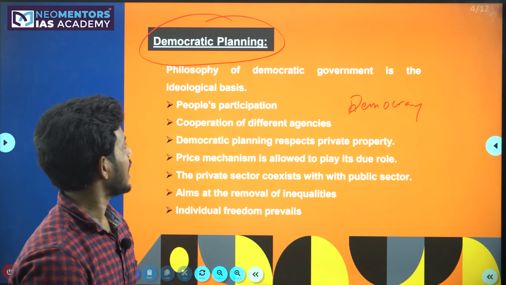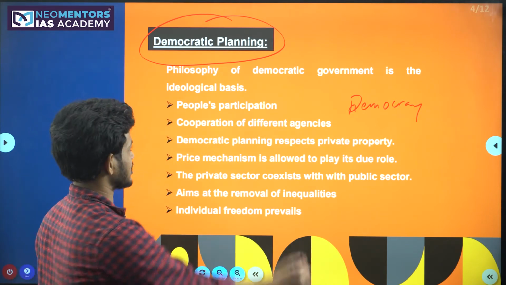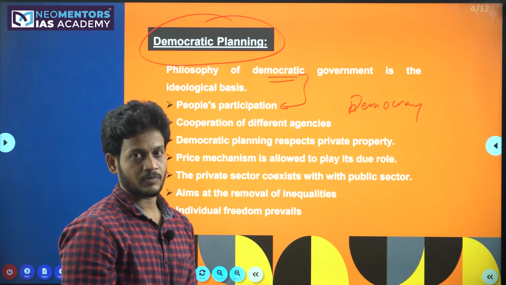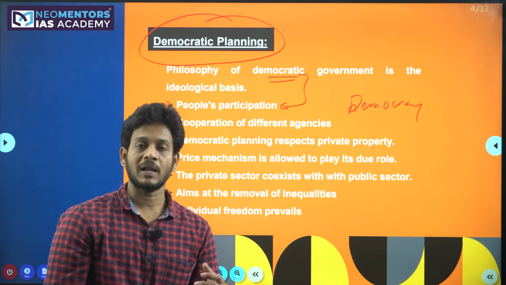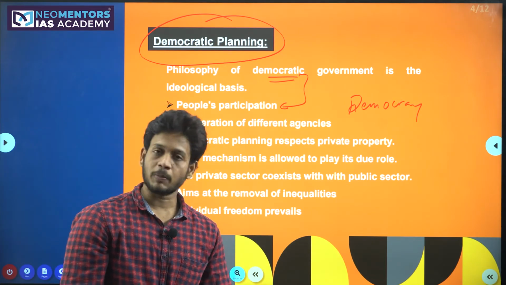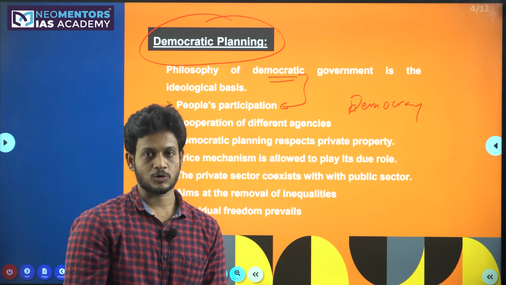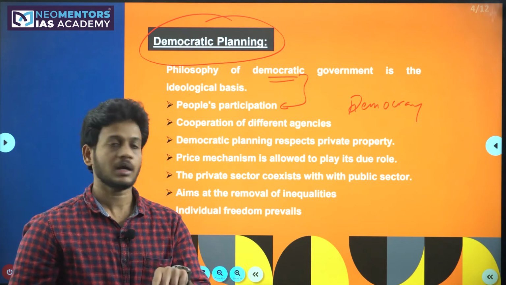If you look there, the philosophy of the democratic government is its ideological basis. Democracy always means people's participation. So the people have to accept the plan. And in the implementation also, the people have to be part of the plan. Without people's approval, you cannot implement the plan, you won't even bring the plan. People-centric planning is generally called democratic planning.